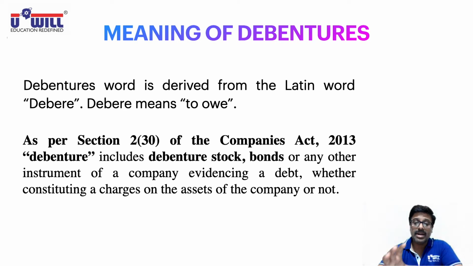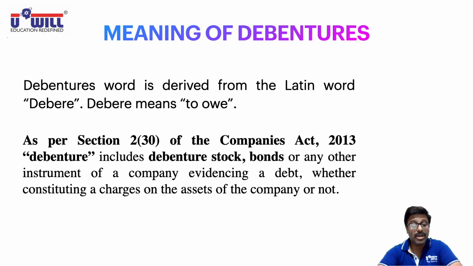In the document, the company mentions in writing that the company owes or accepts to repay the money to the debenture holders after how many years. So what all terms and conditions are mentioned in this document? Maturity period: after how many years will the company pay back the money? Rate of interest: what rate of interest will the company pay on that? Assets mortgaged: if any assets are secured or hypothecated against that, that is also mentioned in the particular document.